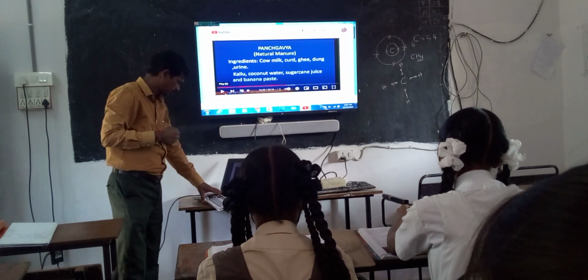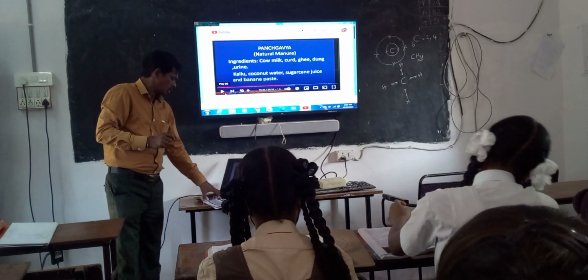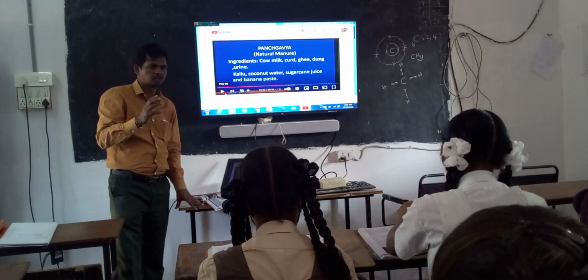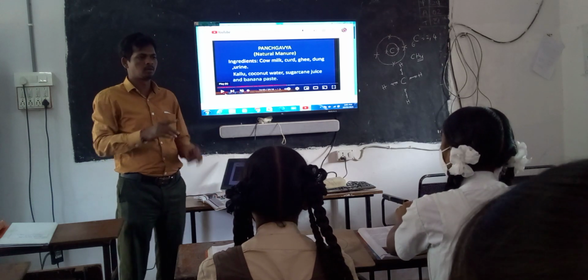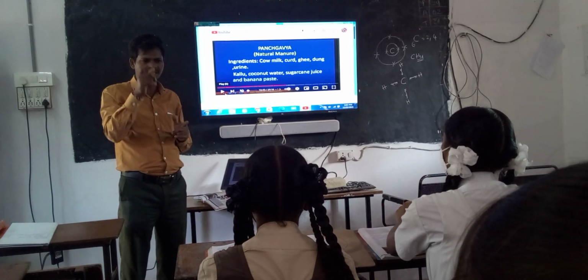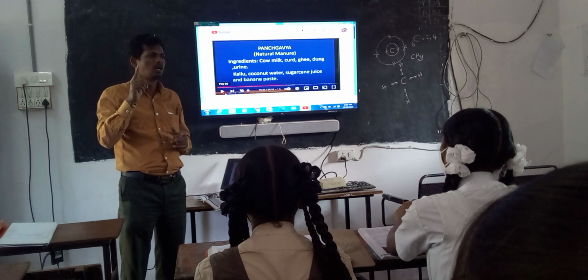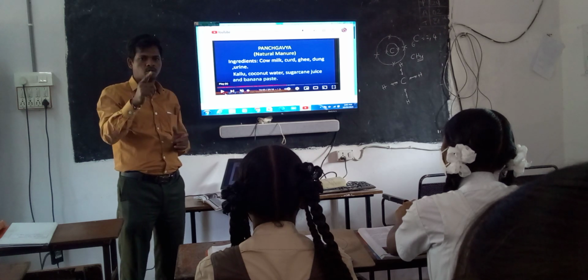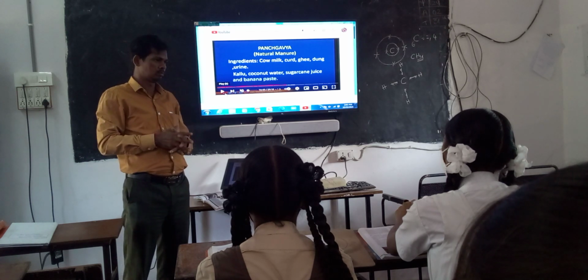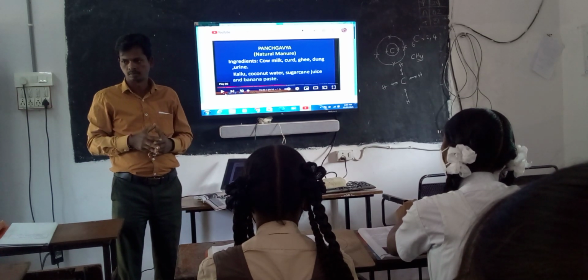How much? 3% of Panchagavya is helpful to grow crop with higher yield. Just 3%. For 1 hectare, every time we are measuring only 1 hectare. So according to this, if you use just 3% of the Panchagavya, you can get high yielded crop. Good production.